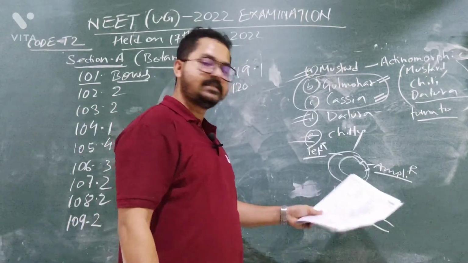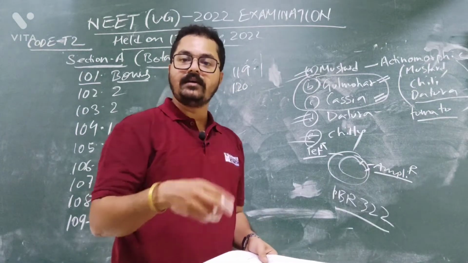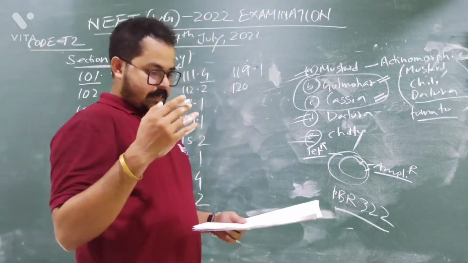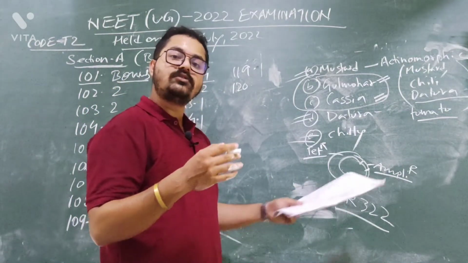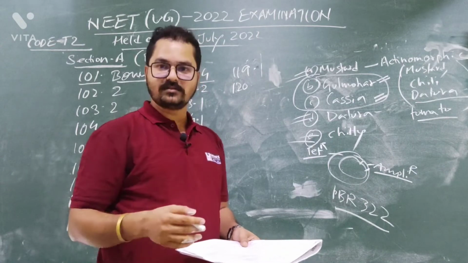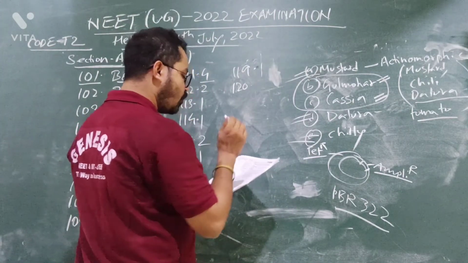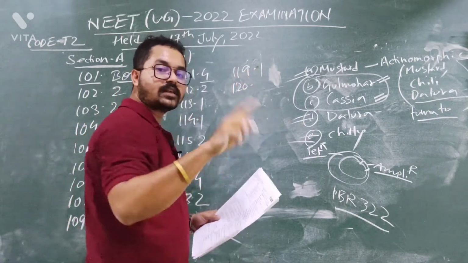So the plasmid has resistant genes, and it will help as a selectable marker. But this is correct. Statement 2 is correct, but this is not the reason for polymerase chain reaction. Are you getting my point? So answer will be option number 1. That is, both assertion and reason are correct, but reason is not the correct explanation of A.